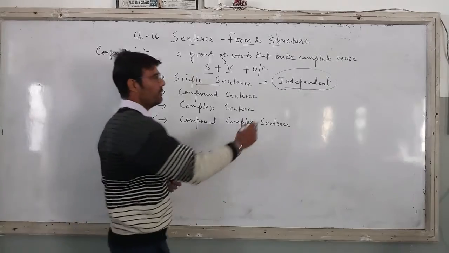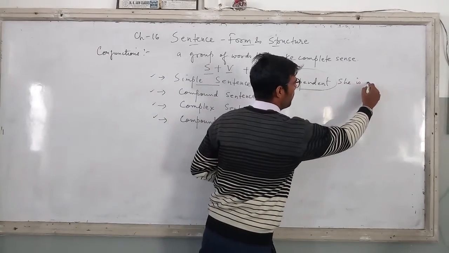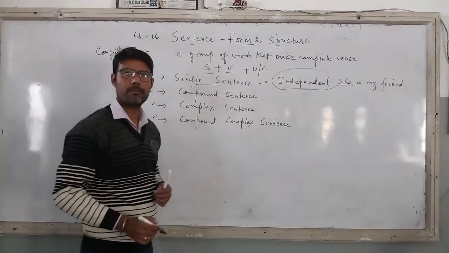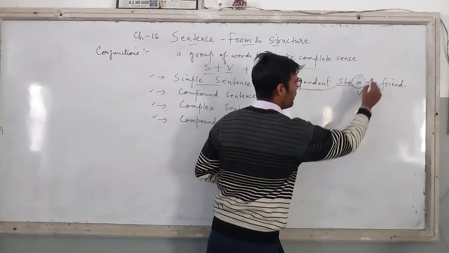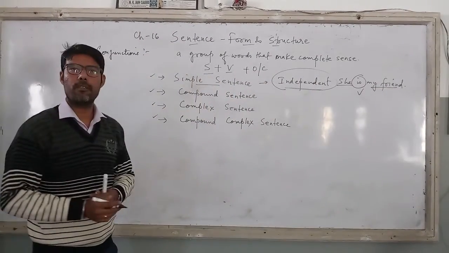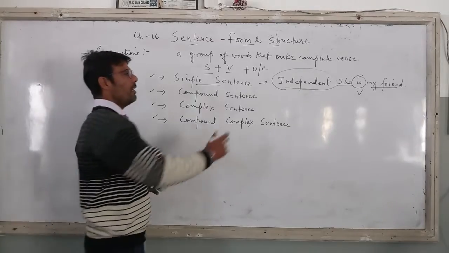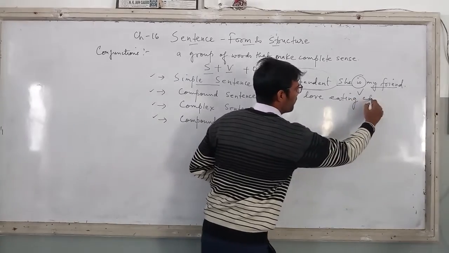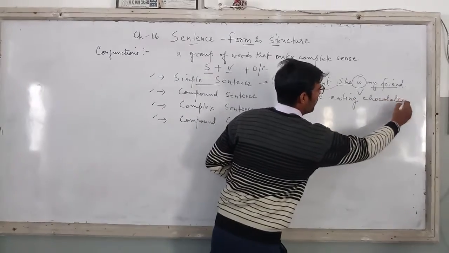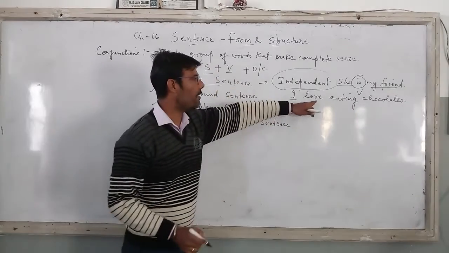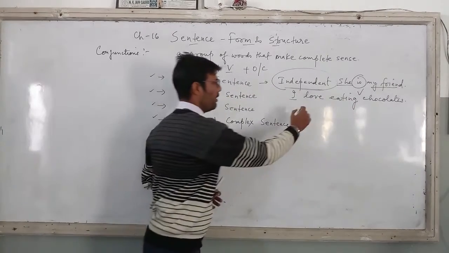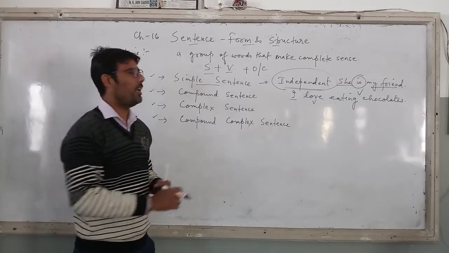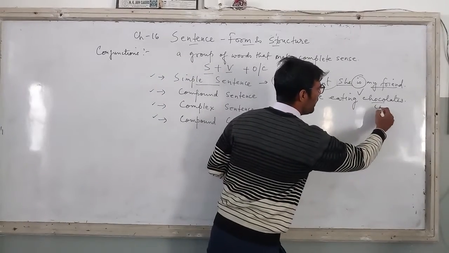She is my friend. She is my friend. Now she is the subject, is verb, my friend, again we are talking about the object here. I love eating chocolates. Right? Now subject, I love, is again your verb, right? Eating is also used here as a verb. And what do you love eating? Chocolates. This is my object.